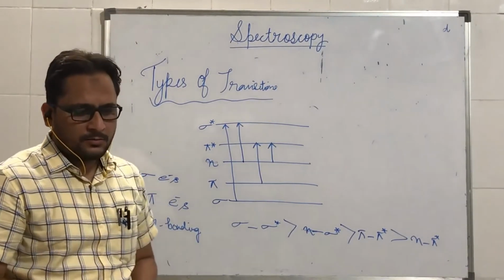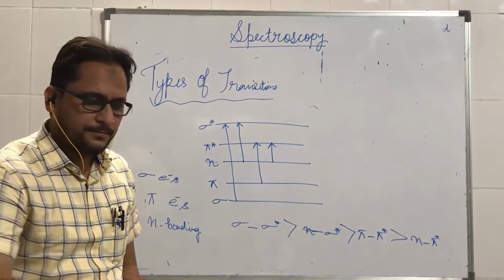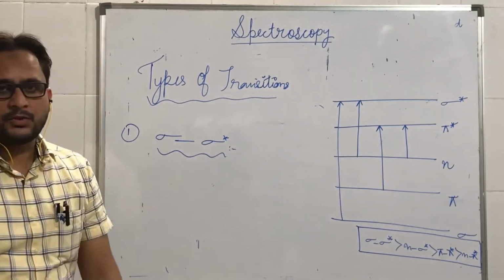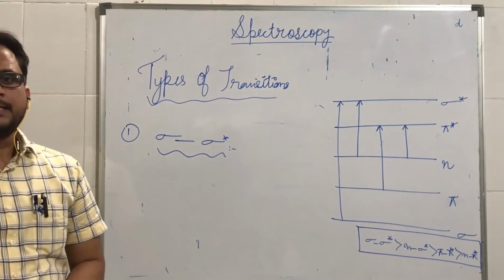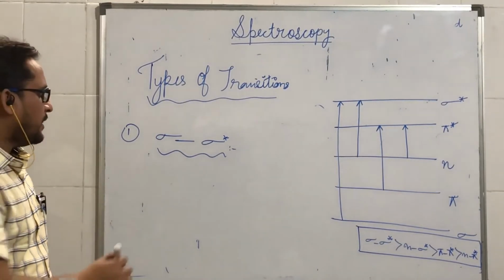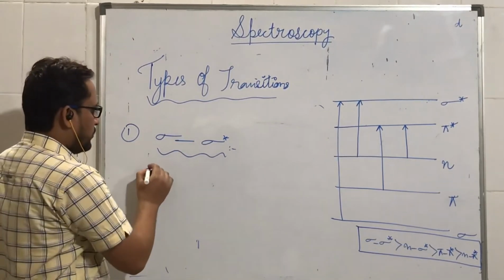We will discuss now each of these transitions in detail. So the first type of transition is sigma to sigma star transition. As sigma electrons are present in all organic compounds containing single bonds, means all saturated compounds, therefore this type of transition is present in all organic molecules.